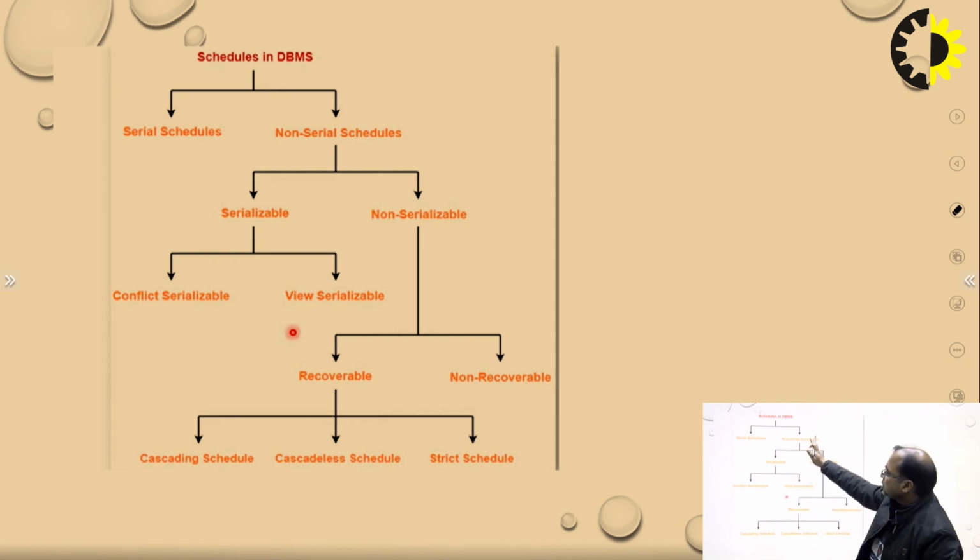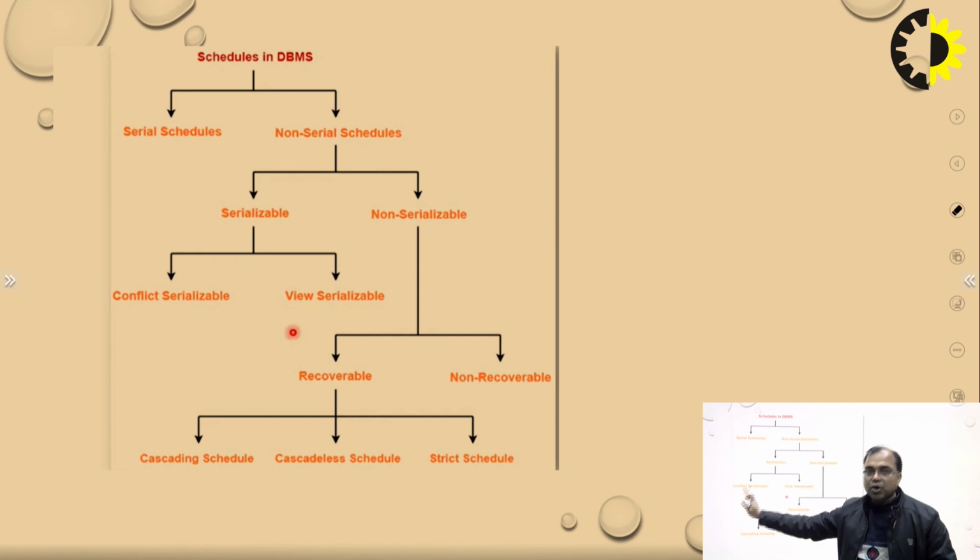Then we have non-serial schedules. A non-serial schedule is further divided into two types: either it is serializable or it is non-serializable. So there are two types of non-serial schedule. If it is serial, then no problem, and if it is non-serial, then there must be categories. Those categories are serializable and non-serializable.